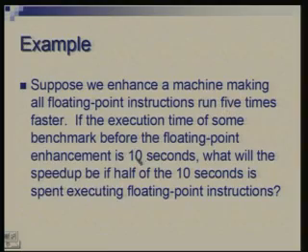So basically you could say that this 10 seconds was divided into 5 and 5. 5 seconds remain unchanged. The remaining 5 seconds are speeded up 5 times, so that gives you 1 second. So the total time now is 6 seconds. From 10 you have gone to 6, and therefore the speedup is 10 by 6, or something like 1.67. That's the factor by which you have speeded up.